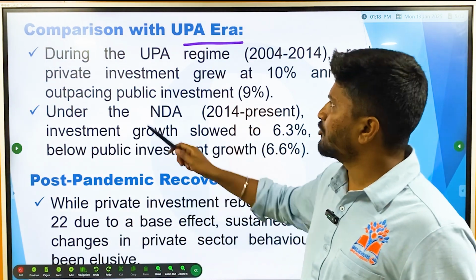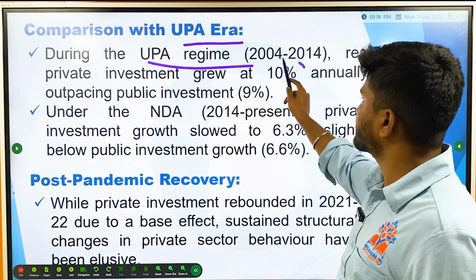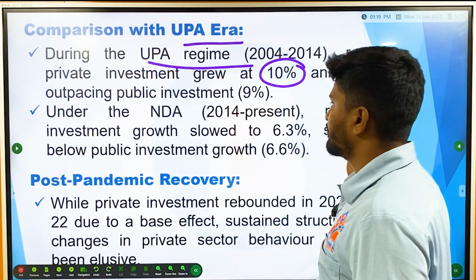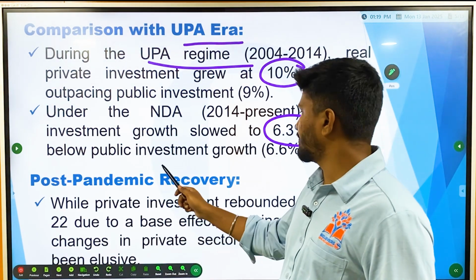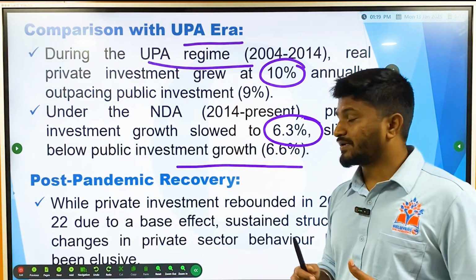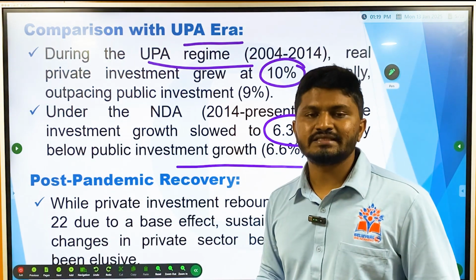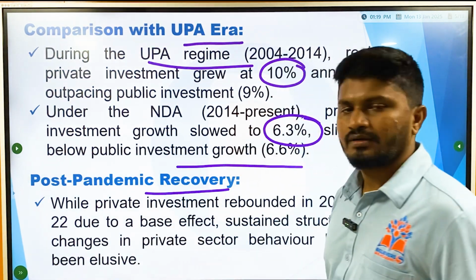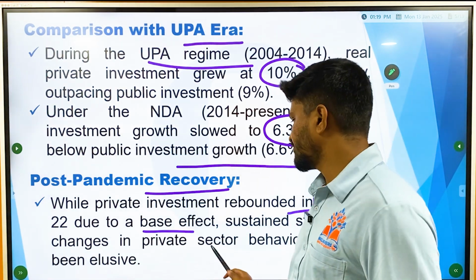Then, comparison with the UPA era. During the UPA regime, from 2004 to 2014, real private investment grew at 10% annually, outpacing public investment. Whereas under the NDA government, private investment growth slowed to 6.3%, slightly below the public investment growth of 6.6%. As a result, there is less scope for investment, less scope for production, and less scope for growth of GDP.